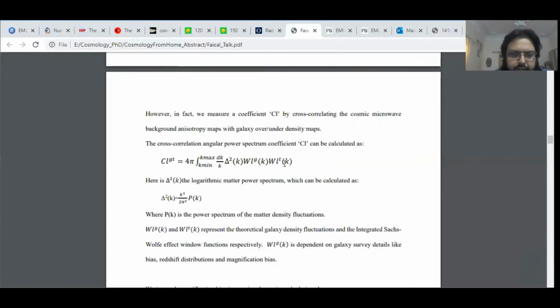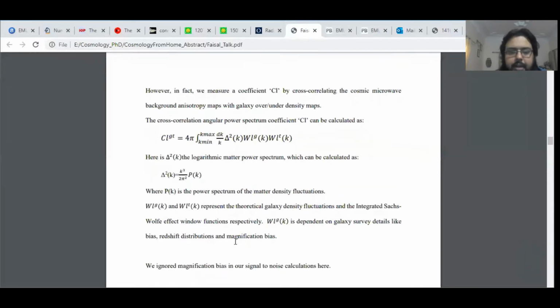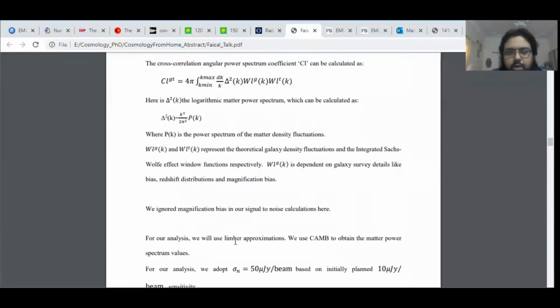Theoretically, we can calculate it in this way. This is the galaxy window function, and this is the temperature window function. The galaxy window function depends on survey measurements like bias, the redshift distribution dN/dz, and magnification bias. Magnification bias